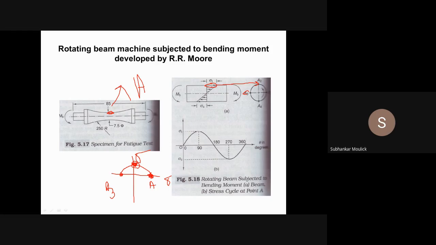So again, at this point A3, stress is how much? Stress is zero. Yes, sir. Again, if you rotate by 90 degrees, that means overall so far it is 270 degrees, the same point A will come at this particular point. Yes or no? Yes, sir. This is nothing but A4, and at A4, stress is maximum but in the negative direction, minus sigma c. Yes or no?